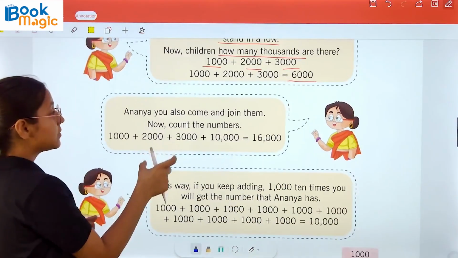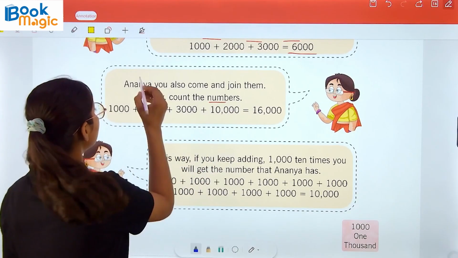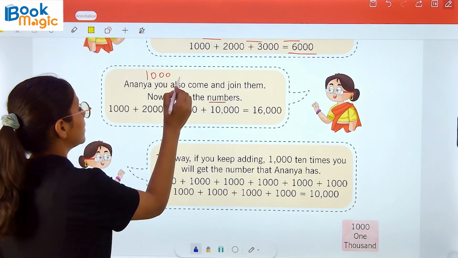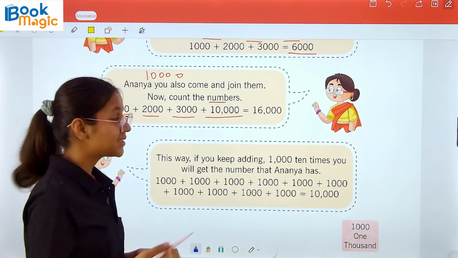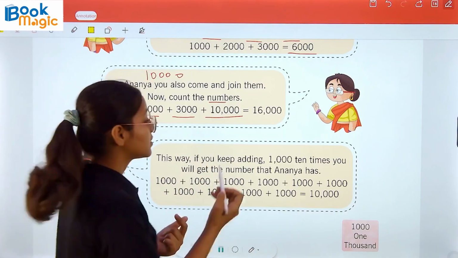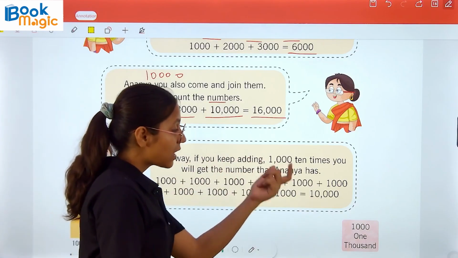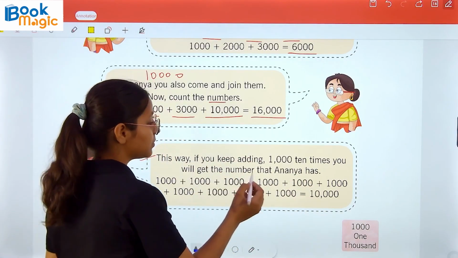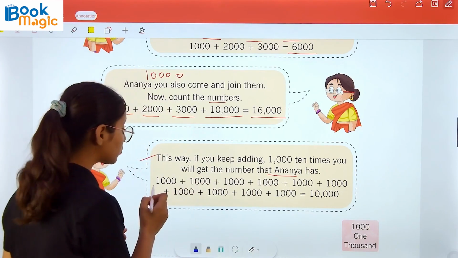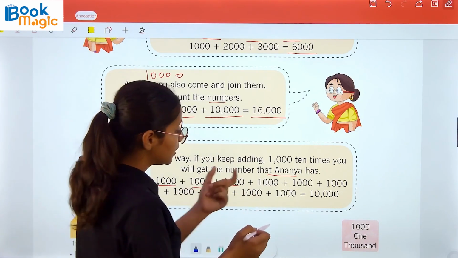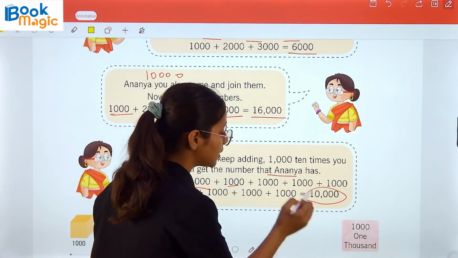Ananya, you also come and join them. Now count the numbers. Ananya has 10,000. So 1000 plus 2000 plus 3000 and then Ananya's number 10,000. We get the sum of 16,000. This way, if you keep adding 1000 ten times, you will get the number that Ananya has, and that is 10,000. Now 1000 plus 1000 plus 1000 and so on. 10 times 1000 makes 10,000.